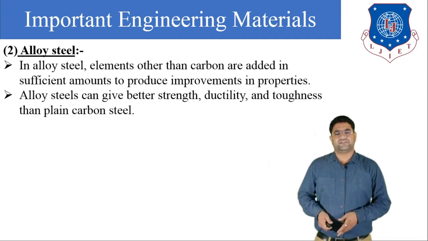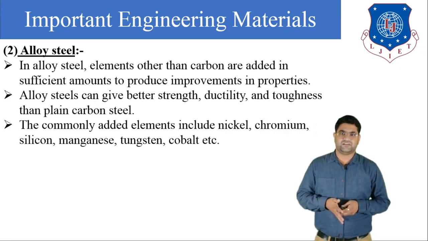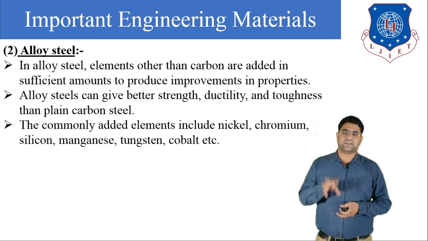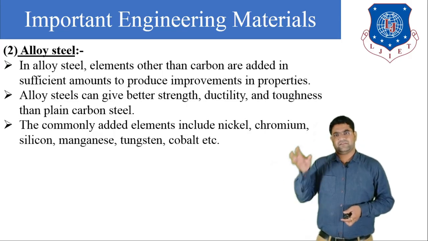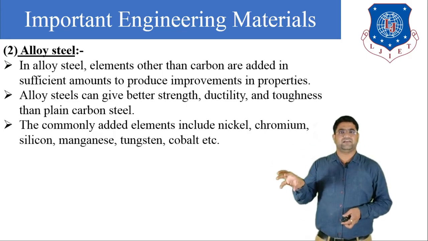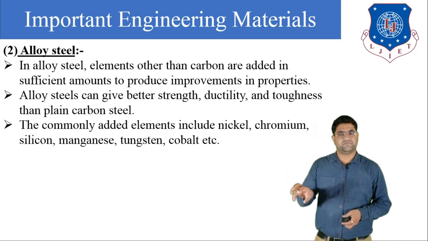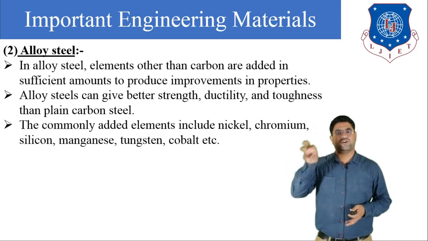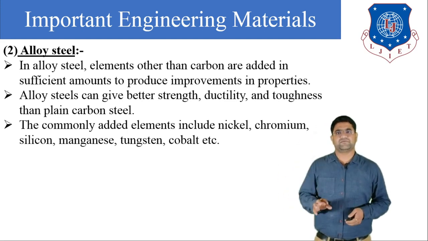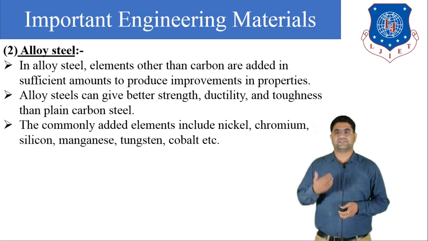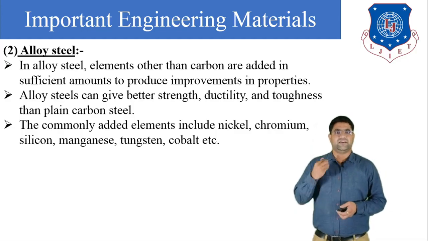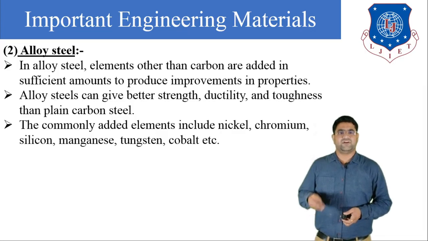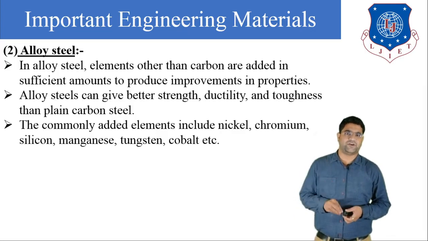Next is alloy steel. Now what is the meaning of alloy steel? When we add some alloying elements into the steel, it becomes alloy steel. Generally, alloy steel has high strength, like high tensile strength and high compressive strength. So to increase the strength of the steel, we put some alloying elements into it, and then it becomes alloy steel. In alloy steel, elements other than carbon are added in sufficient amount to produce improvement in its properties.